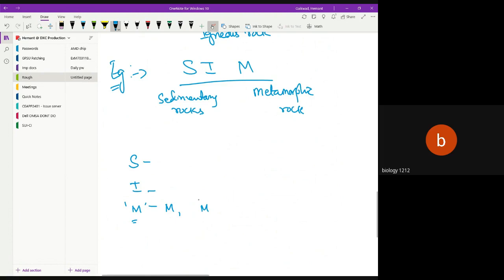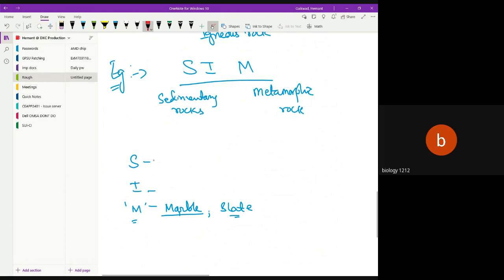What is M here? Right, metamorphic, the first example of the rock is marble. The other one is slate. Earlier they used to write on a slate; now we are using a digital pad. Once upon a time there used to be a slate and chalk to write the alphabet. Marbles, I hope in your childhood you have played with marbles, right? Even marble tiles are there now. So these are all metamorphic rocks that once upon a time erupted in the form of magma or lava.